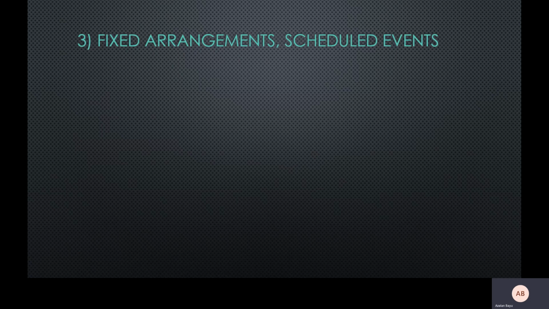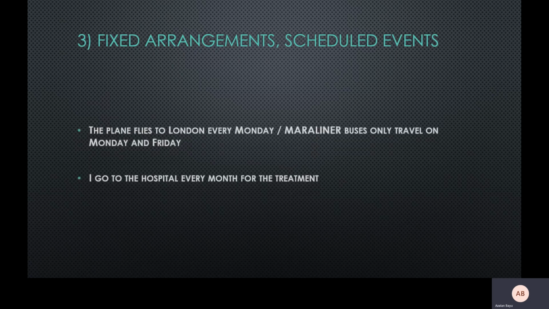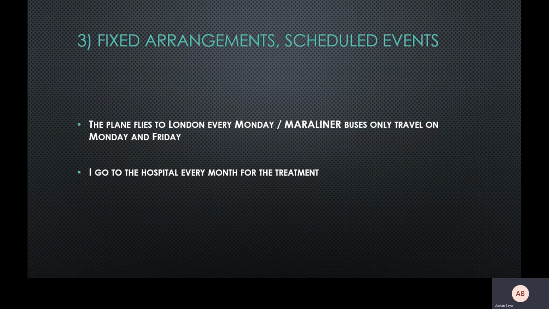The third one is when we have a fixed arrangement or scheduled event. For example, we talk about a flight ticket or a bus ticket. The plane flies to London every Monday. So flies is simple present tense, and then we have a signal word like every. And Marolina buses only travel on Monday and Friday. It shows it is a scheduled event.